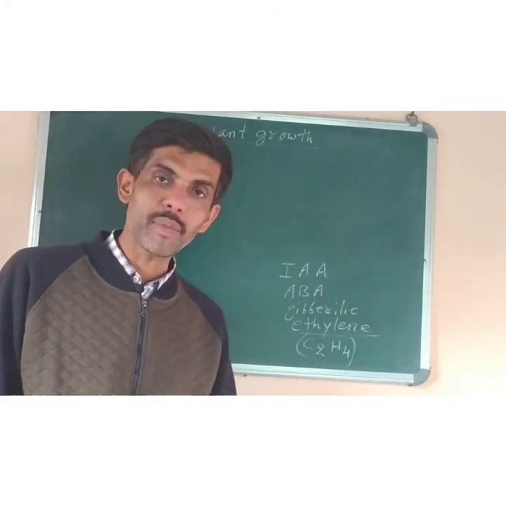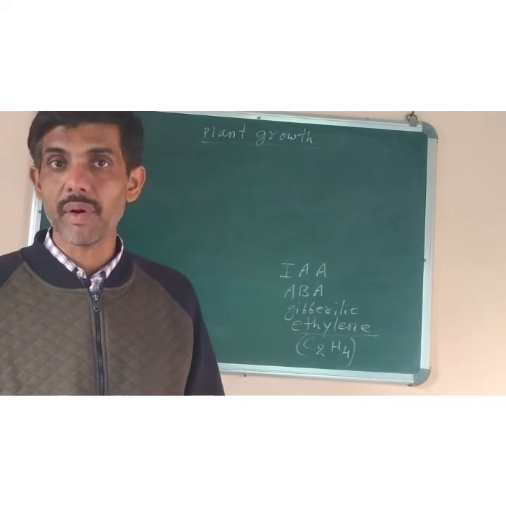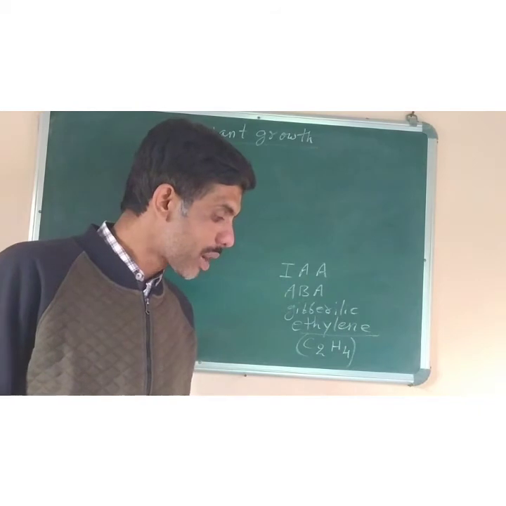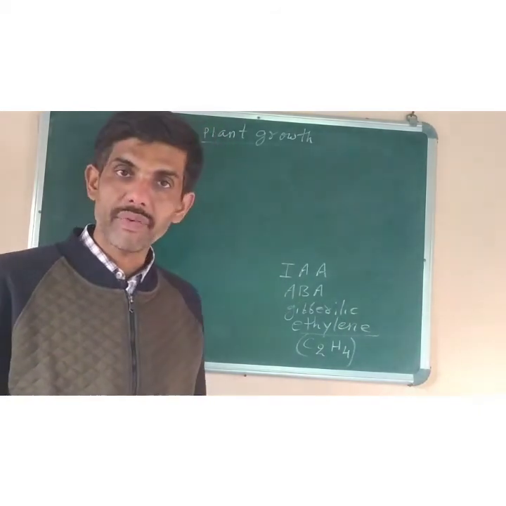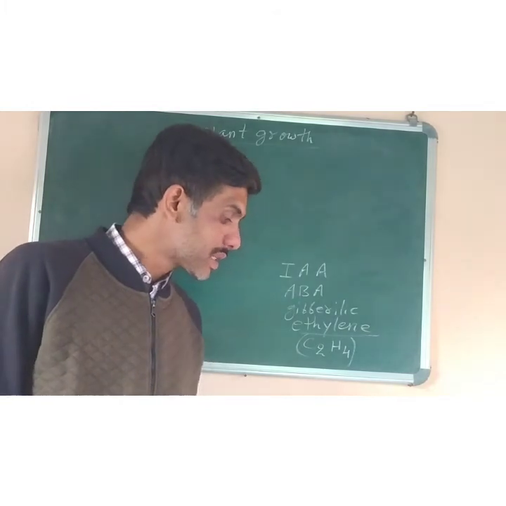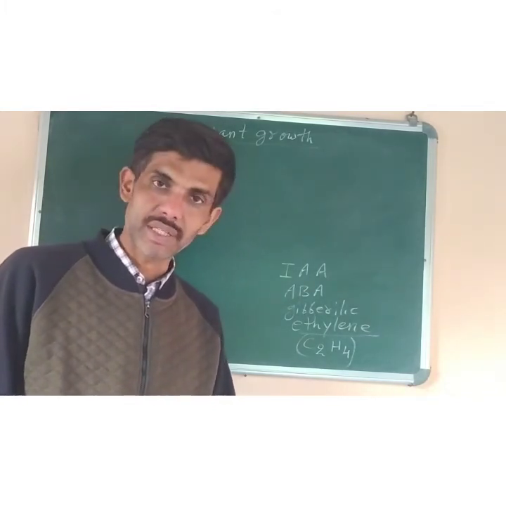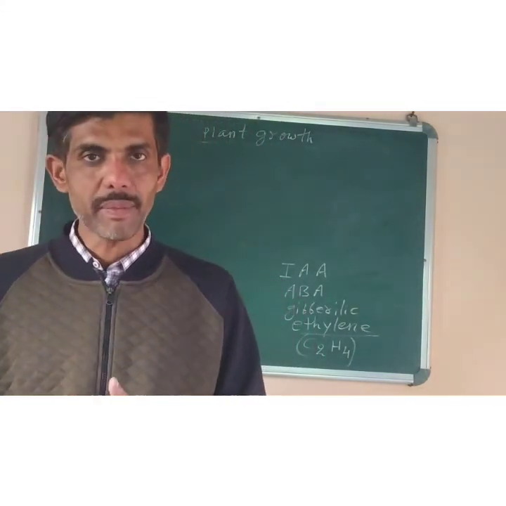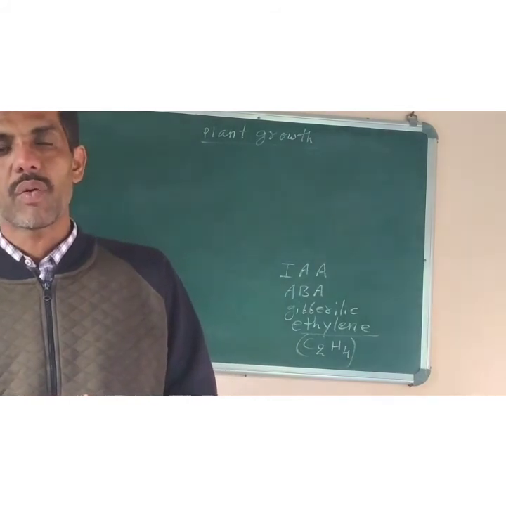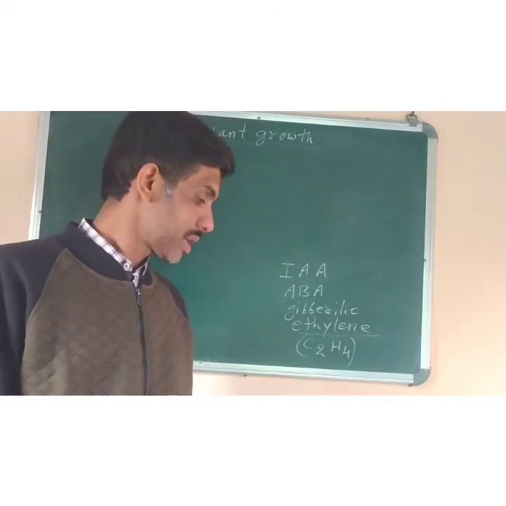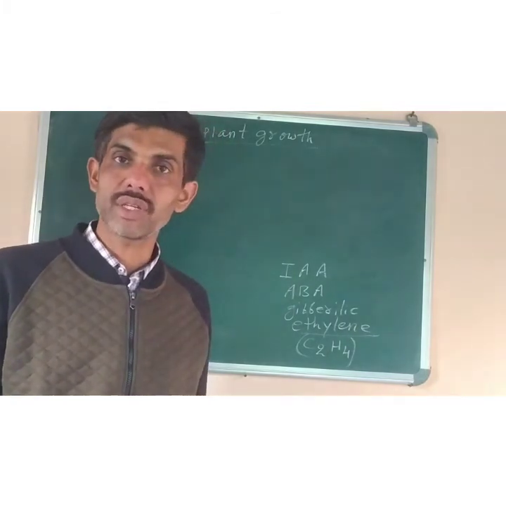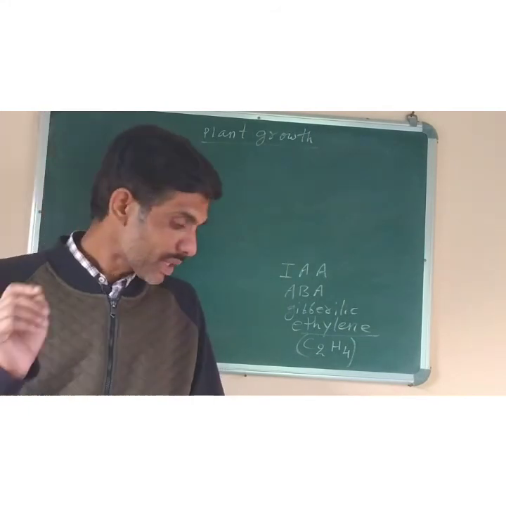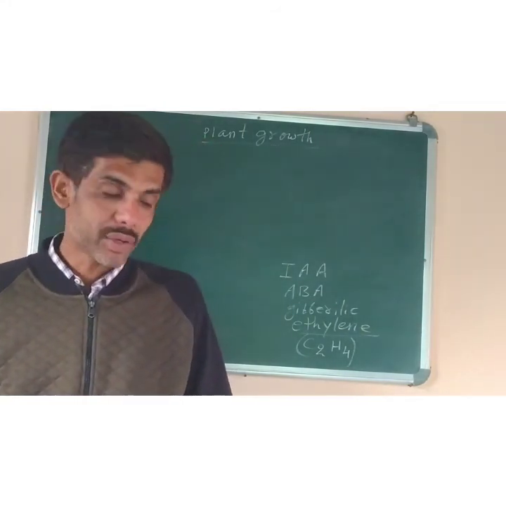Now next we have to study the discovery of plant growth regulators, the names of the scientists who discovered them, and their functions. Like auxins, who discovered it, where it was discovered, and what are the functions of auxins, gibberellins, cytokinins, ethylene, abscisic acid. So for all these 5 hormones, we have to learn the name of the scientist who discovered them, from which part of the plant they are obtained, what are their major functions, and what is the effect of deficiency of these hormones in the plant. So first we can say is the discovery of plant growth regulators.